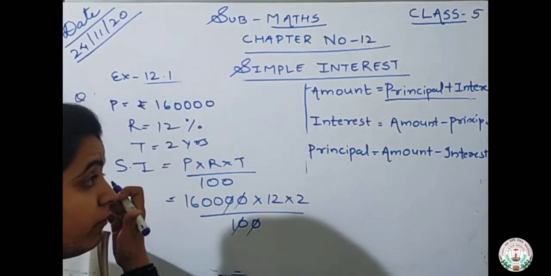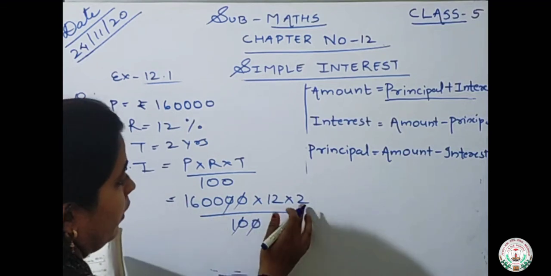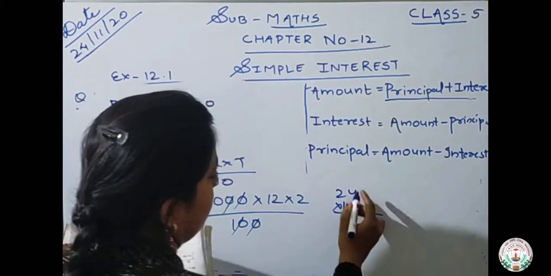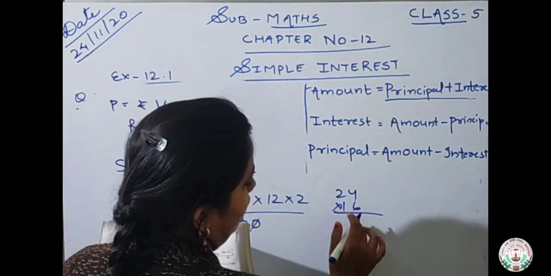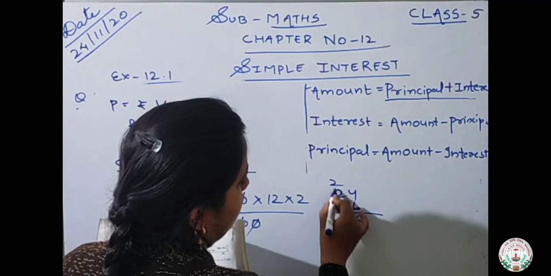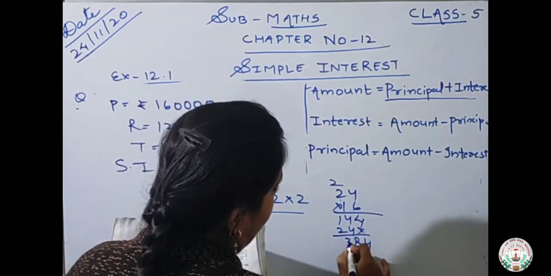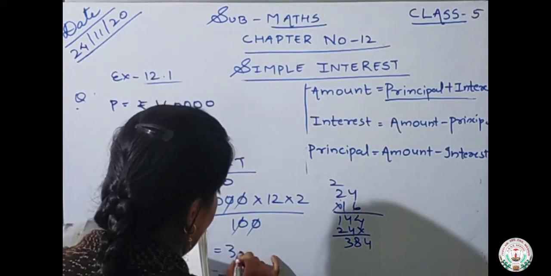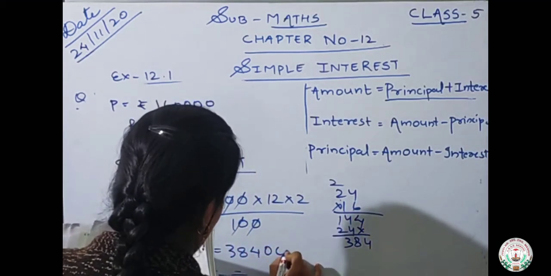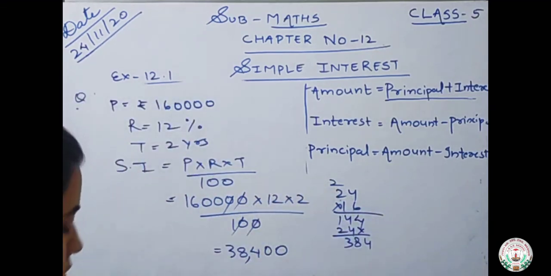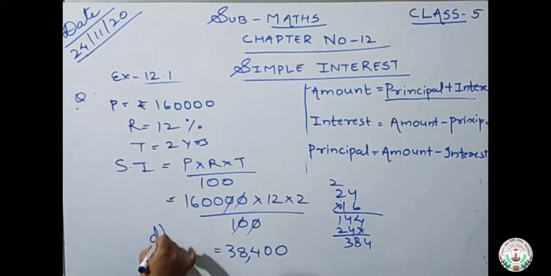Okay. So 12 2s are 24. 24 into 16. 6 4s are 24. 4 carry 2. 6 2s are 12, 13, 14. 1 4s are 4. 1 2s are 2. 4, 8, 3. So what is the simple interest? 38,400. Okay, which is given in option number D. So you will take option number D for this question.